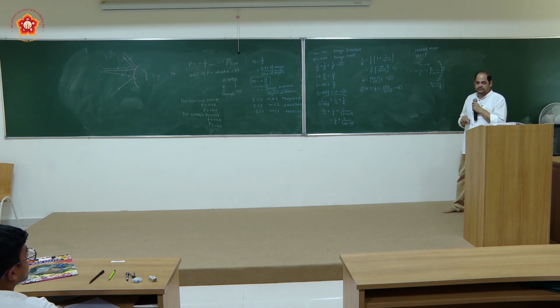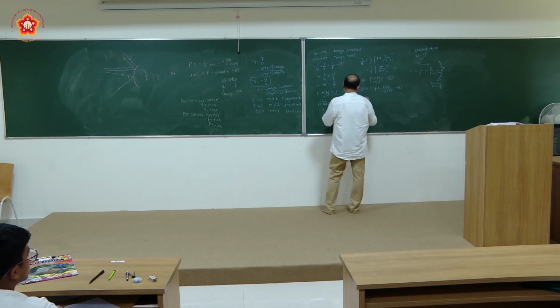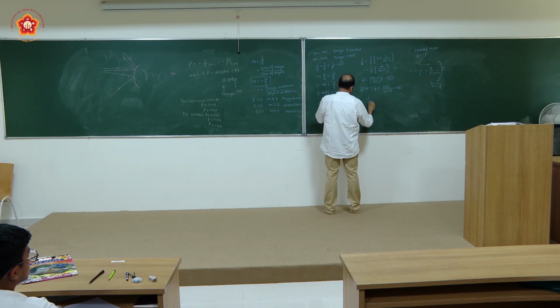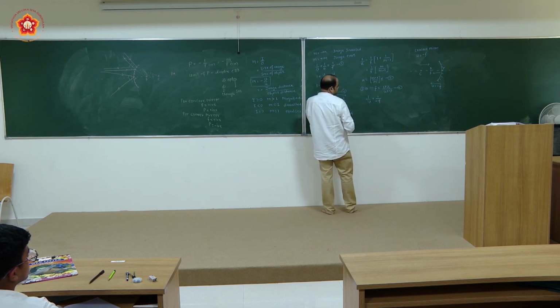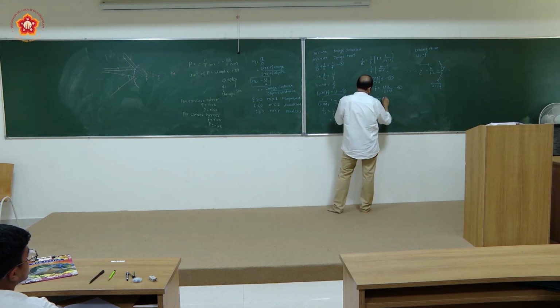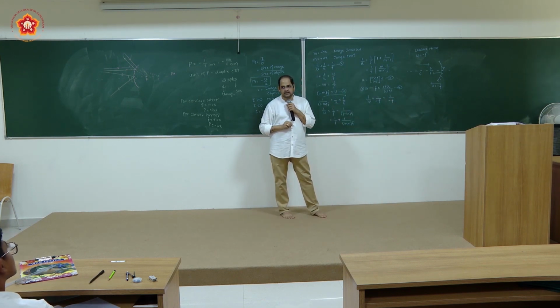For a concave mirror, how will the focal length be? It will be negative. So you will be substituting in this formula 1 upon v plus 1 upon u, the value of u will be 1 upon minus of f, because the object is at minus f, is equal to 1 upon minus f, because focal length of the concave mirror is negative.